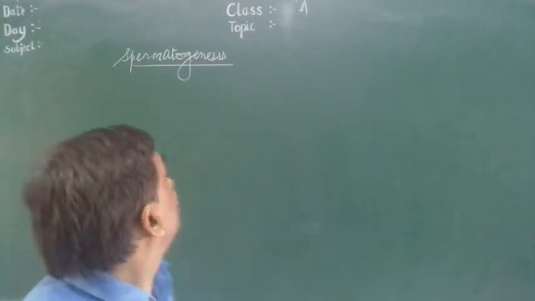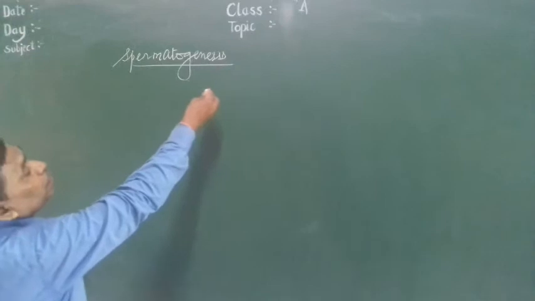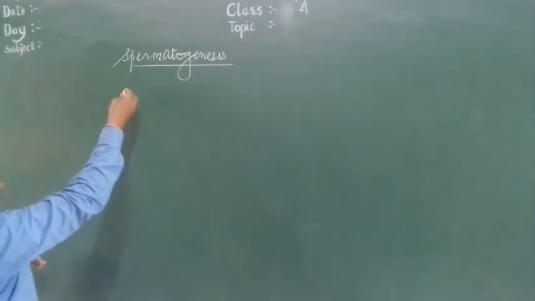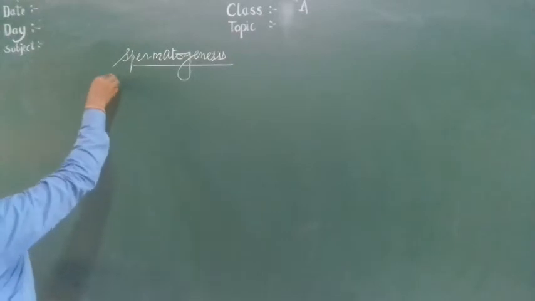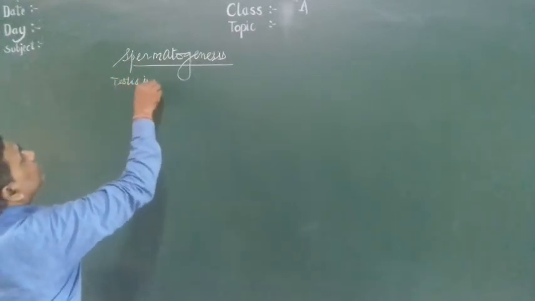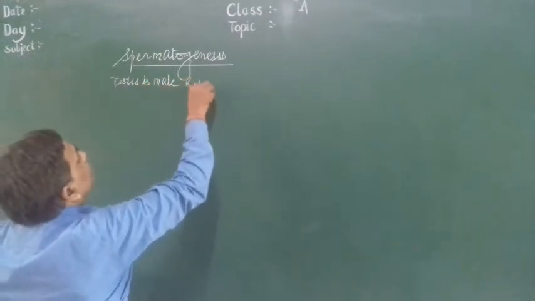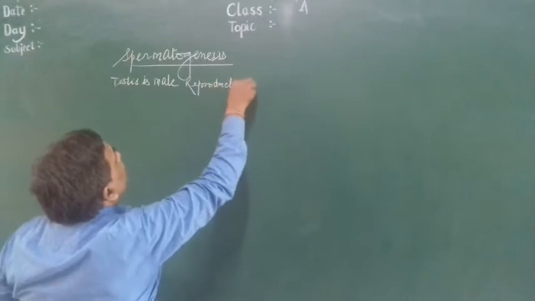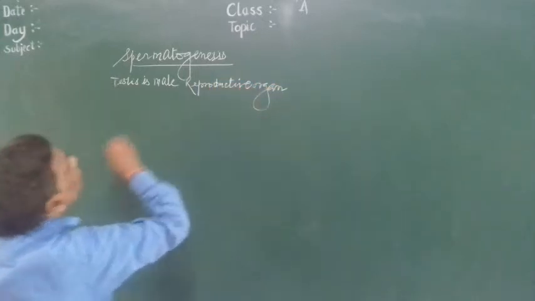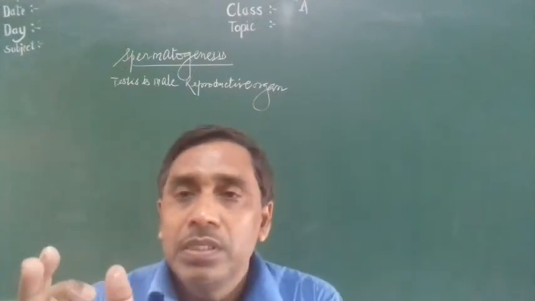So here, spermatogenesis, the process of production of sperm, male gamete. Spermatogenesis occurs in the testes. The testis is the male reproductive organ in which spermatogenesis occurs.